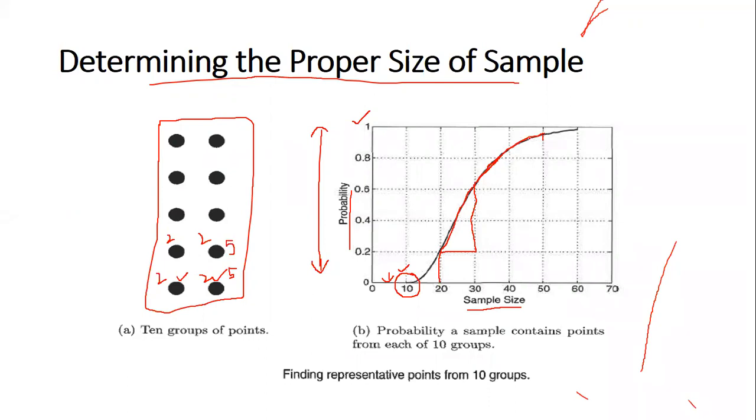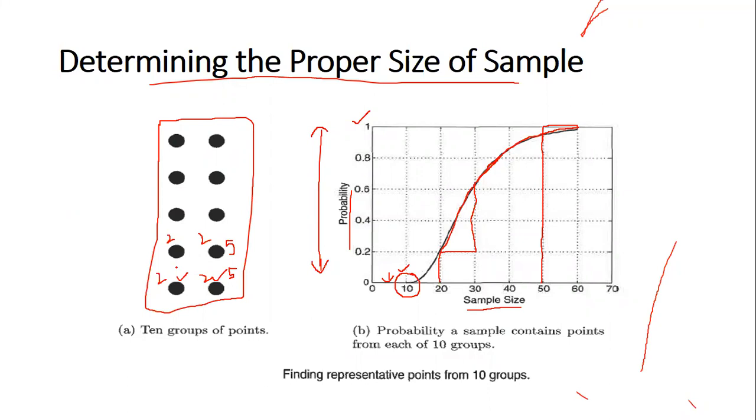Now if I move from 50 to 60, the advantage is very little, because I've almost reached perfection here, and after 60, there will be no advantage. So taking 5 from each group, let us suppose there are 10 in each group, is going to give a lot of advantage, and it is going to have the same advantage as having the entire group.